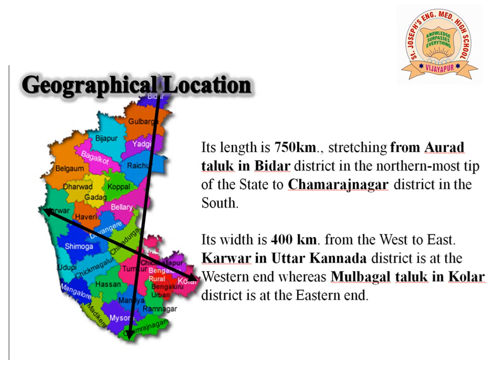Aurad in Bidar district is the northernmost part of Karnataka, whereas Chamarajanagar is the southernmost part. Karwar in Uttara Kannada district is the western end of Karnataka, whereas Mulbagal Taluk in Kolar is the eastern end of Karnataka. So these are the important north, south, east and west places in Karnataka.